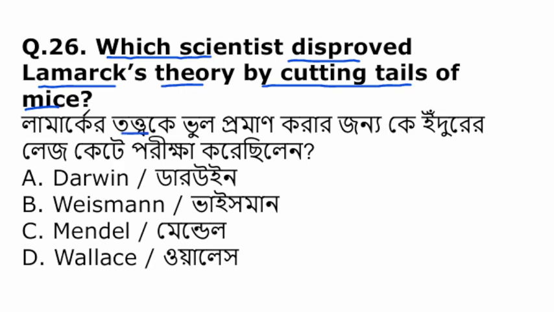ল্যামার্কের তথ্যটাকে কে ভুল প্রমাণ করেছিল ইঁদুরের লেজ কেটে পরীক্ষা করে? ডারউইন, ওয়েসম্যান, মেন্ডেল, ওয়ালিস. The scientist that disproved the Lamarck's theory by cutting the tails of mice is Weismann. যেখানে আমাদের দেখেছিল that the cutting of tails, this trait, acquired trait, is not inherited to the offspring.